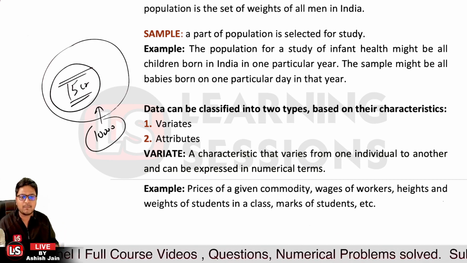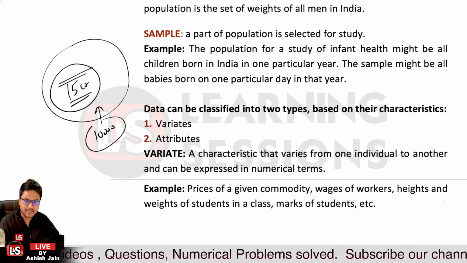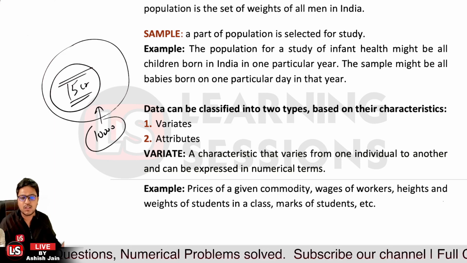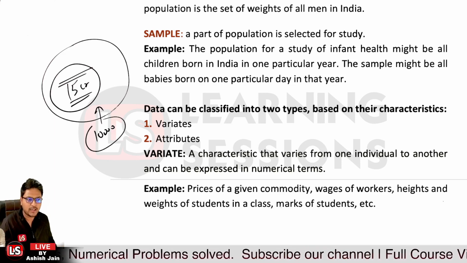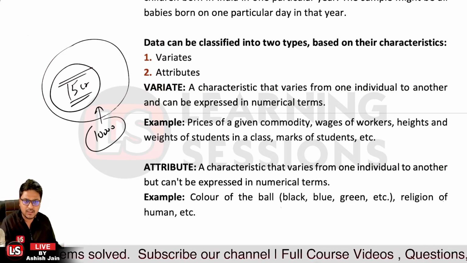Like if we talk about the prices of a given commodity, the wages of the workers, or height or weight, it's actually varying from one person to another. So it's a variate. Further, when we're talking about the attribute, it's actually a characteristic of an individual that's going to vary.